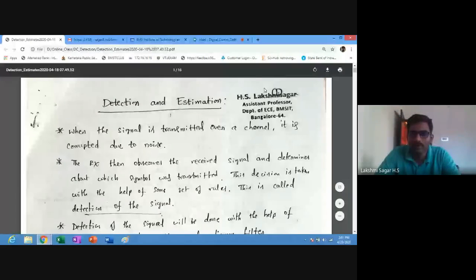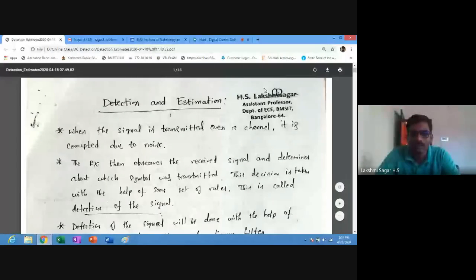The main function of the detector is to detect the transmitted signal and separate the noise component from the signal component. You also need to feed a threshold voltage, and compare with VTH to get the observation vector or the test statistic.